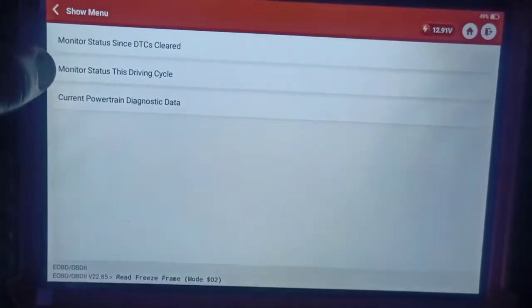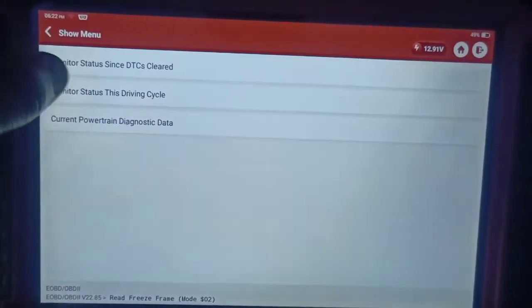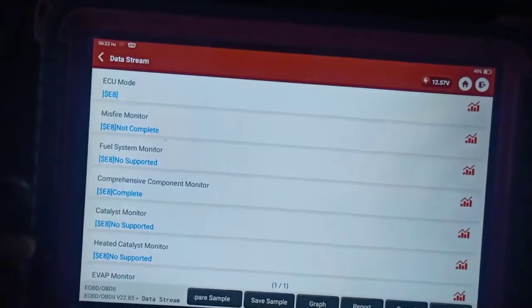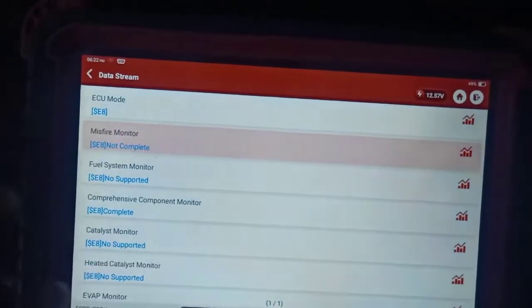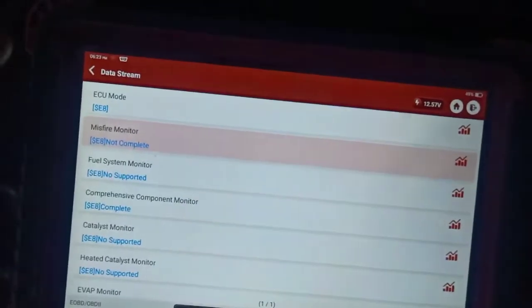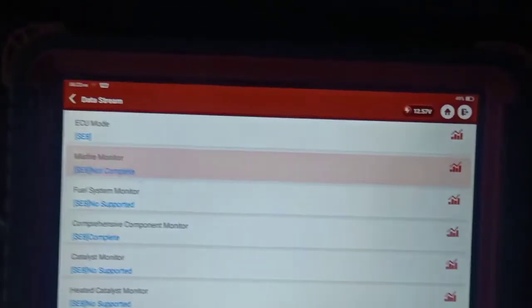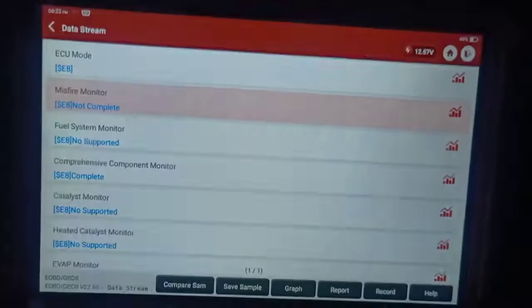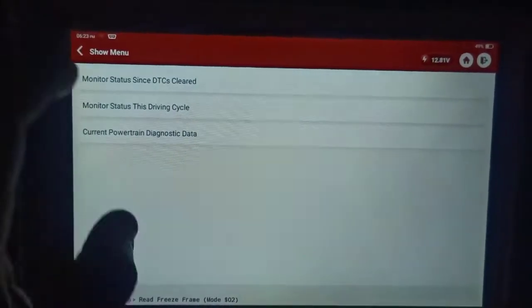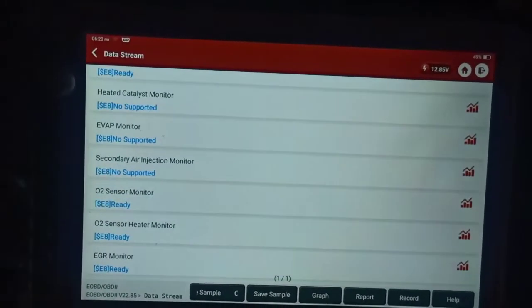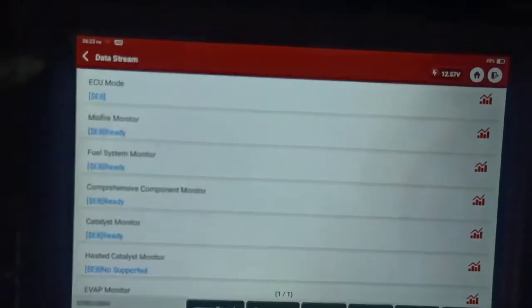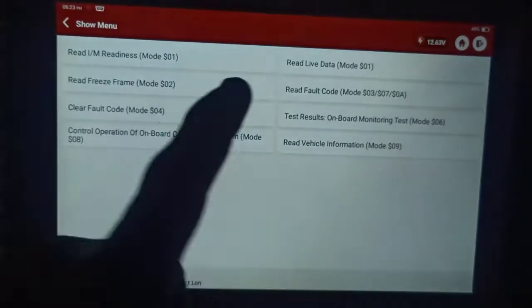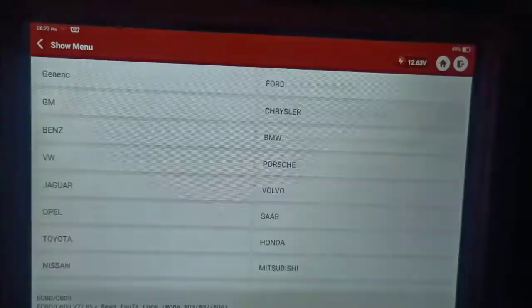So I'm going to come out of here. Monitor status and drive cycle. Misfire not completed. So this is the protocol and basically the generic codes in the back door that tell you what's going on. I'm not going to clear, but let's see. As a matter of fact, I might see what's there. It tells me all my monitors were run or not supported. Come out of there. So I'm going to read my fault code next.